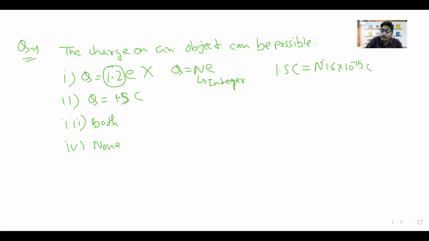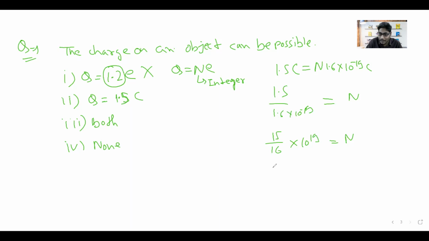If we calculate the n value, and the n value is an integer, then this option is correct. So we divide by 1.6 into 10 to the power minus 19, and we get 15 by 16 into 10 to the power 19 is equal to n.